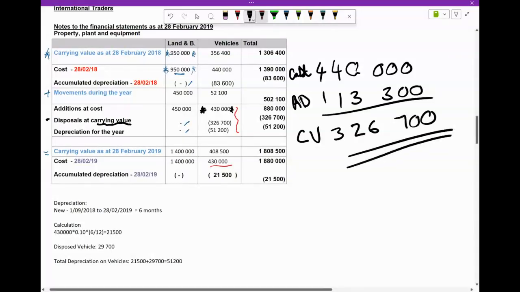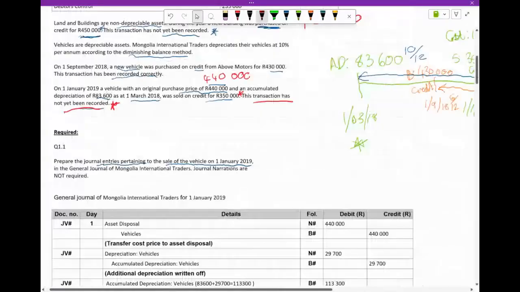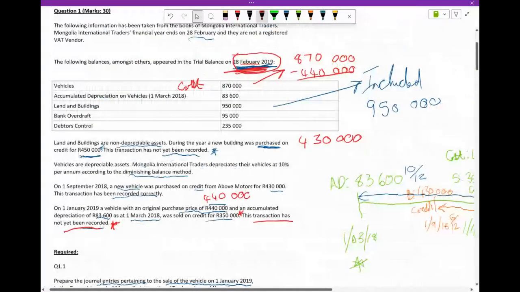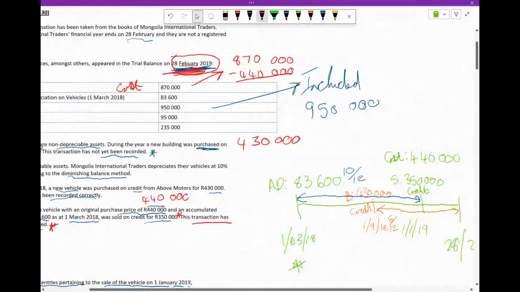Now we know we have depreciation for the year on vehicles, but we have 2 vehicles that depreciated in this financial year. We have the new vehicle, which we had from 1 September 2018. So that was for 6 months.